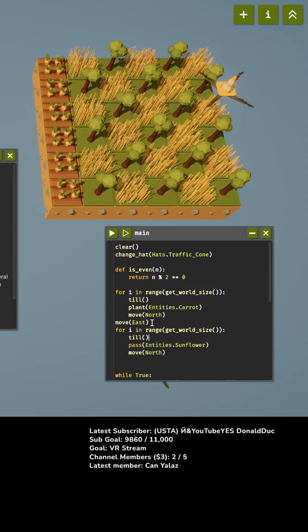And then we're going to... Oops, why does this say pass? It should say plant. What does pass do? Okay.